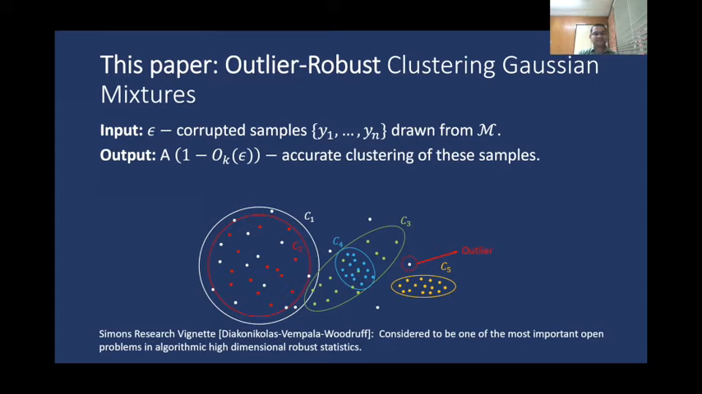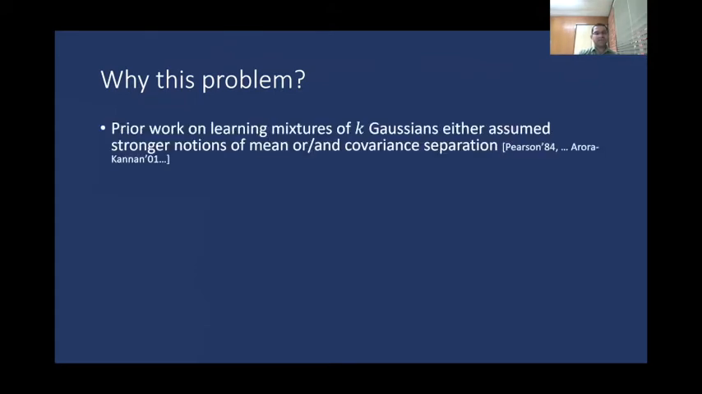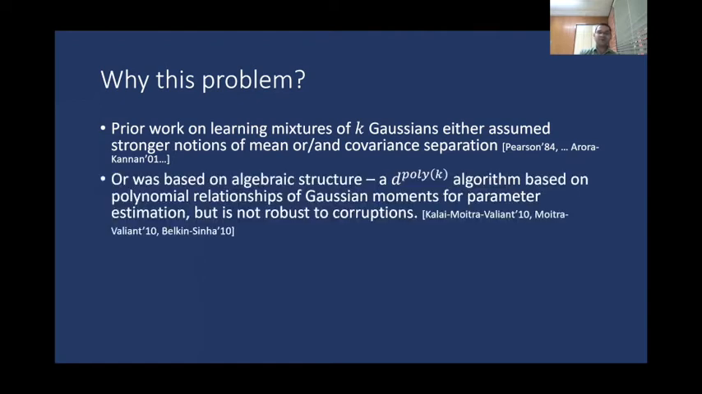In a Simons research vignette by Diakonikolas, Kane, and Woodruff, this problem is considered to be one of the most important open problems in algorithmic high-dimensional robust statistics. Here's some more motivation for why we consider this problem. Prior work on learning mixtures of k Gaussians either assumed some stronger notion of mean or covariance separation between its components, or was based on some algebraic structure of these Gaussians. So there is a d to the poly k time algorithm based on polynomial relationships of Gaussian moments for parameter estimation. Unfortunately, this is not robust to corruptions.